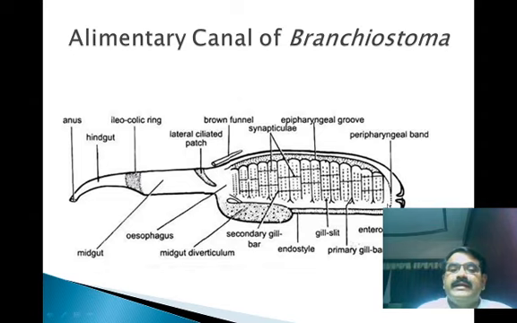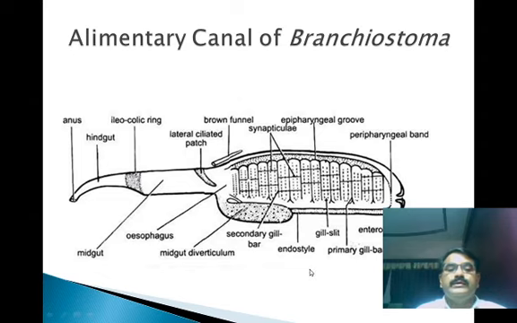Now the alimentary canal consists of the head, which bears the mouth and buccal cavity. The buccal cavity leads into the pharynx with the help of the velum. Velums are nothing but the constricted area, which is also guarded by walls, and these walls help to prevent the backward movement of water and food materials. Now from the velum the food enters the pharyngeal chamber.